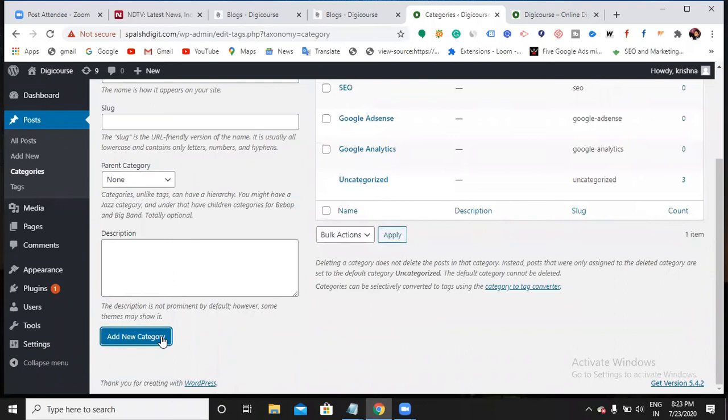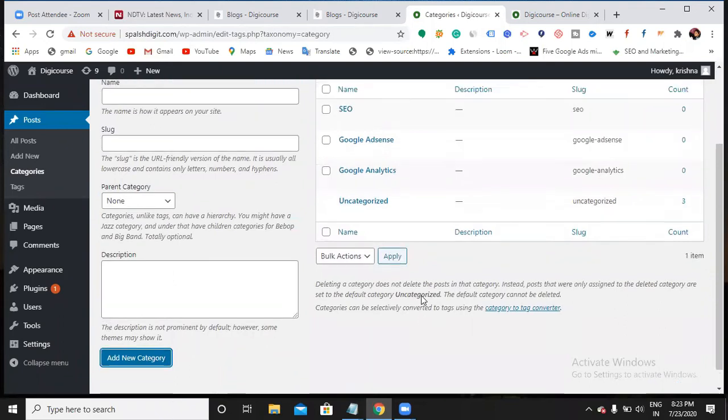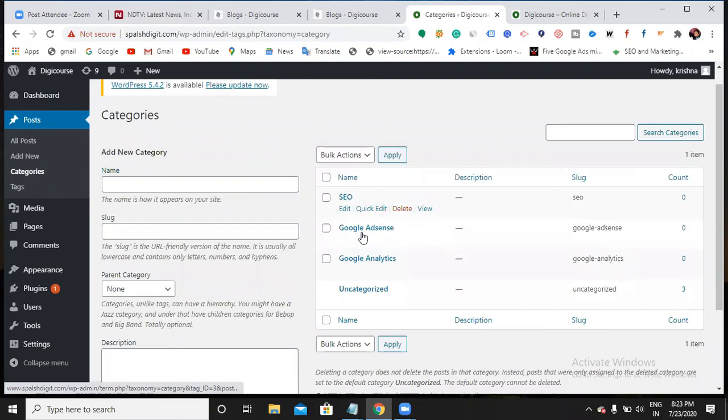So overall, how many categories do I have? 1, 2, 3. So I have 3 categories.